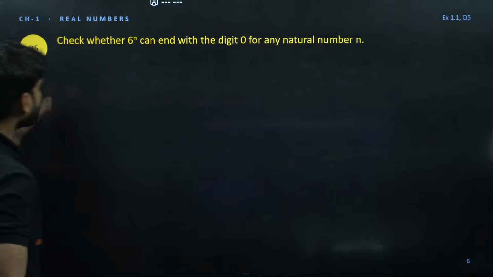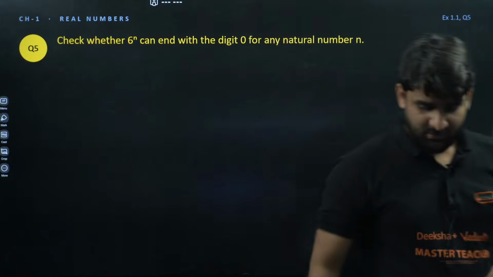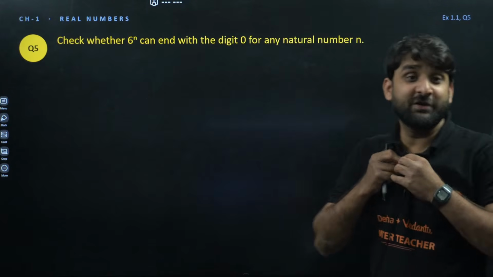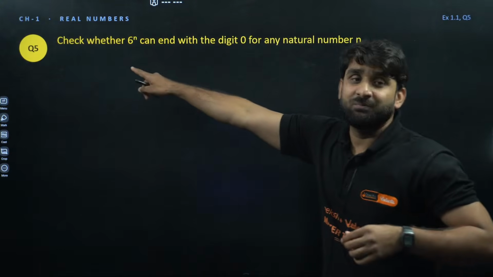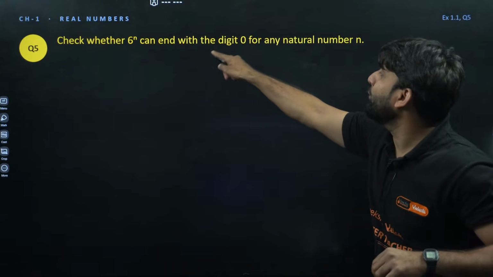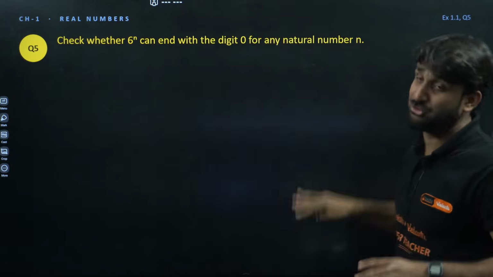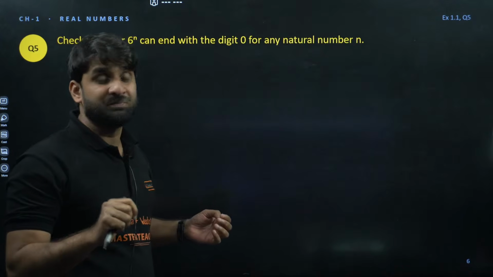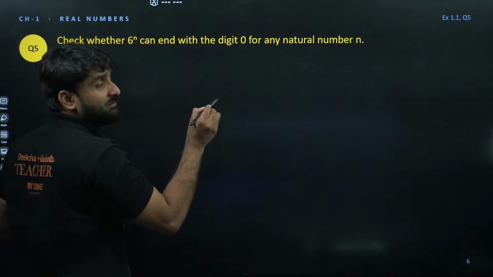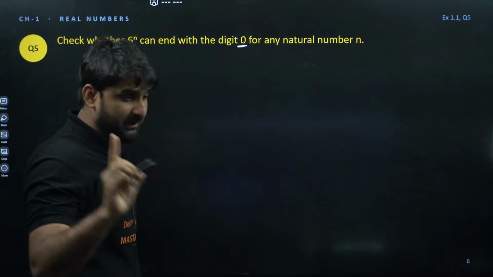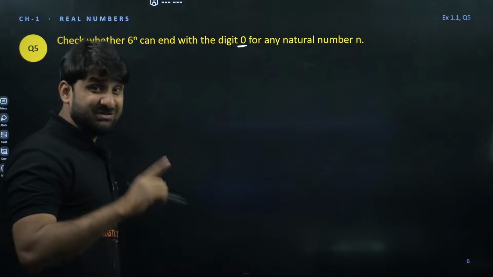Moving ahead. Okay, look at the question. Hi, Sachin. Wow, I was waiting for you, Sachin. Look at the question: check whether 6 to the power n can end with the digit 0 for any natural number. Never. Do you know, my dear champion? If any number ends with 0, please listen to me carefully.